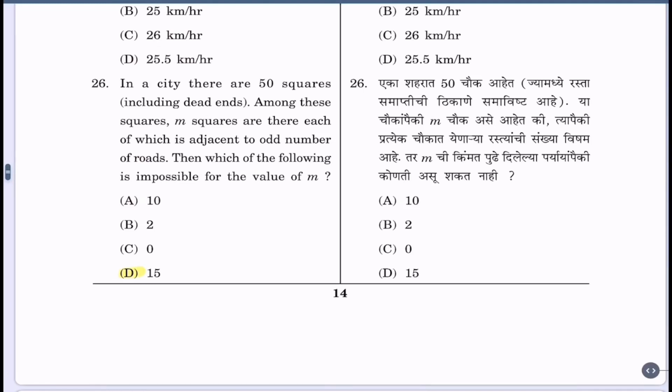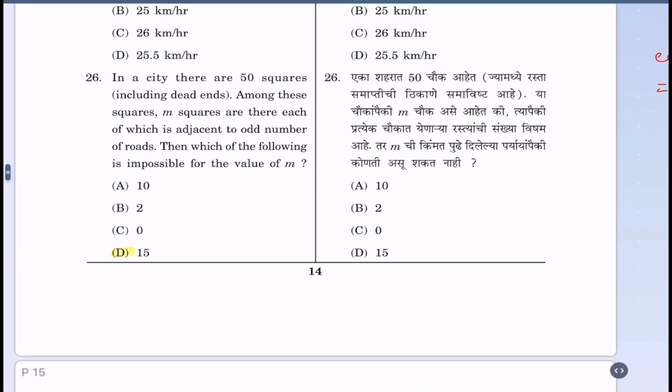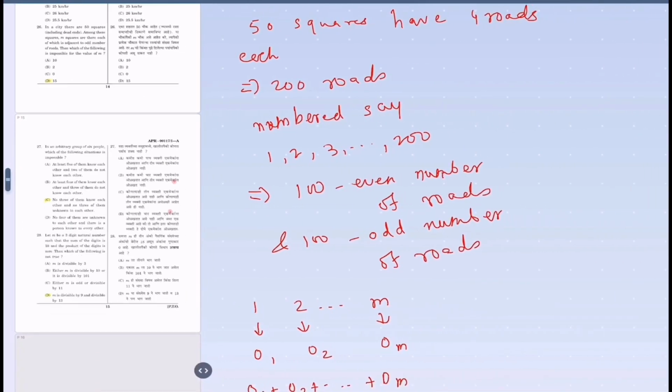Question 26. In a city there are 50 squares including dead ends. Among these squares, m squares are there, each of which is adjacent to an odd number of roads. Then which of the following is impossible for the value of m? Let us first see the answer and then mark the option.